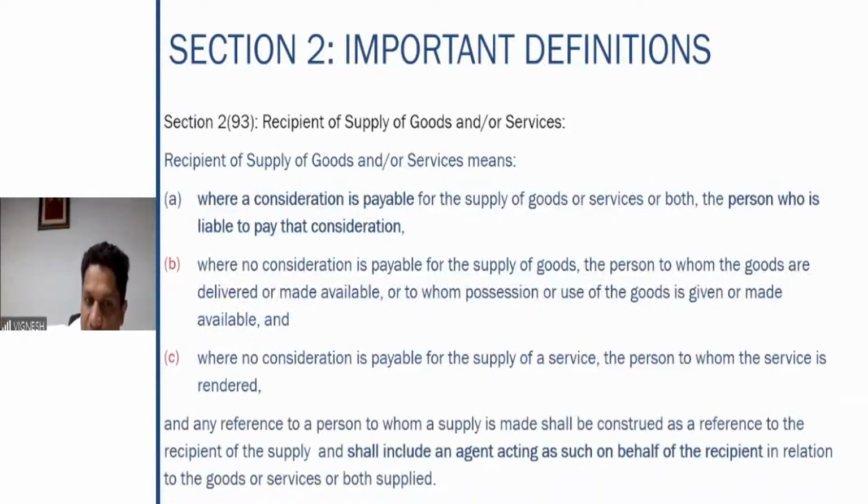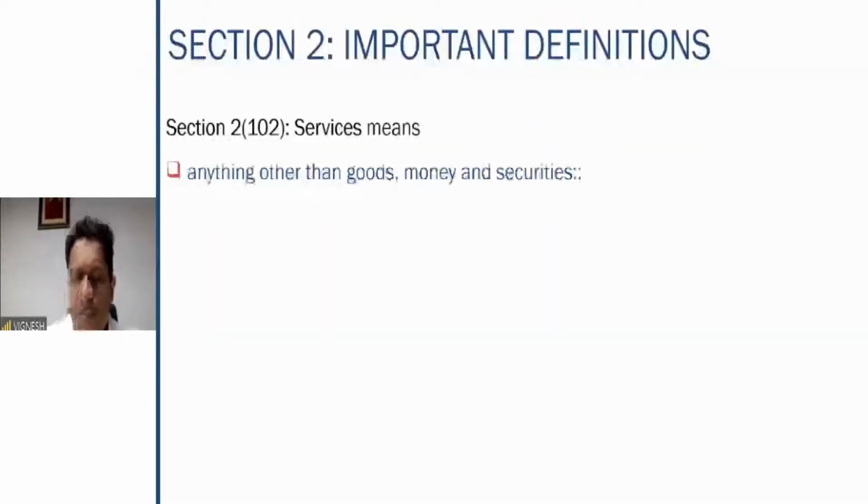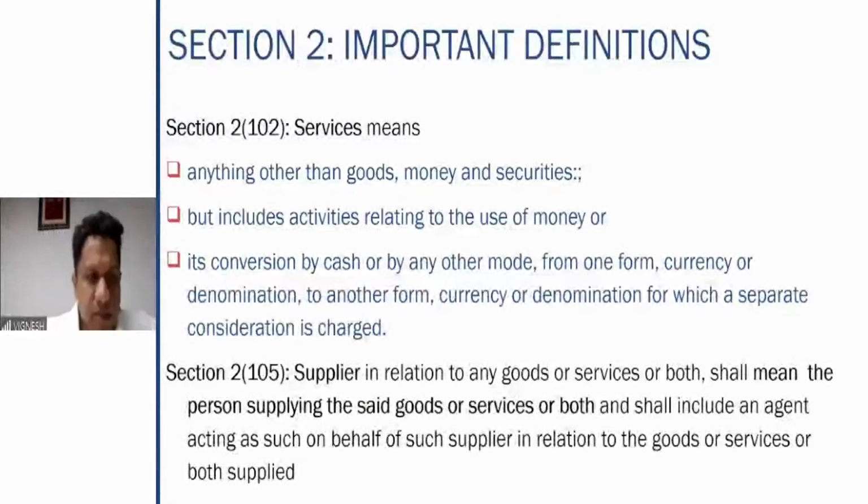If you are referring to a person to whom the supply is made, it is as if you are referring to the recipient of the goods or services. It will also include the agent acting as such on behalf of the recipient in relation to the goods or services. I hope everyone is clear as to what we are discussing. These definitions are critical because each word will appear in our further discussion of the provisions. At that point of time, you have to refer to these definitions immediately to understand what exactly they are covering.